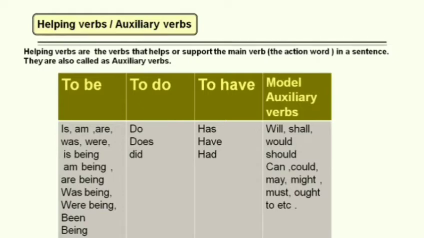And the last column is modal auxiliary verbs like will, shall, would, should, can, could, may, might, must, ought to, etc. These verbs are used to show a necessity, capability, willingness, or possibilities.